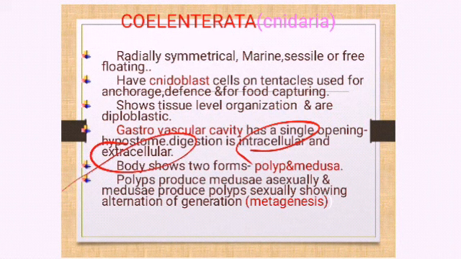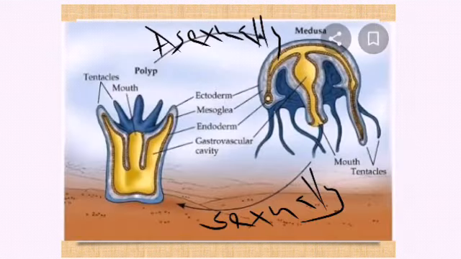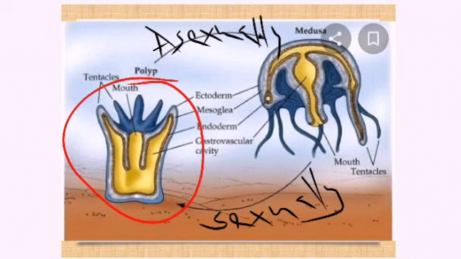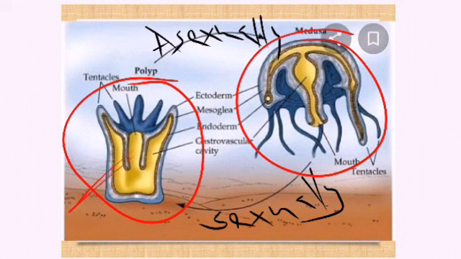And the body has two forms. What are the two forms? One is polyp and another one is medusa. What do you mean by the terms polyp and medusa? You can see they are two different structures. Polyp is somewhat like this, and this is the structure of medusa. This is the asexually reproducing body and this one is the sexual structure. So they undergo a type of alternation of generation. We call it metagenesis.